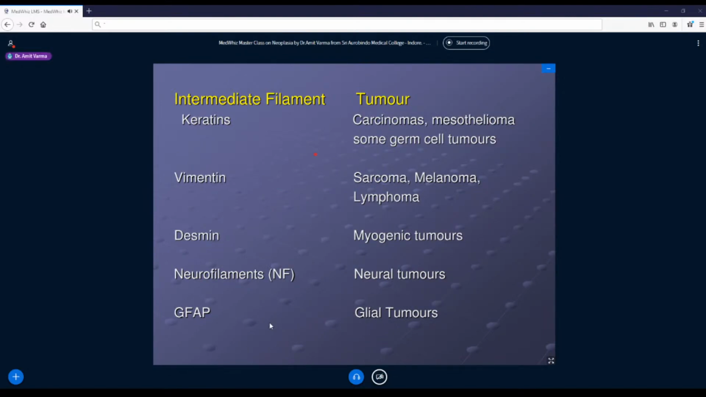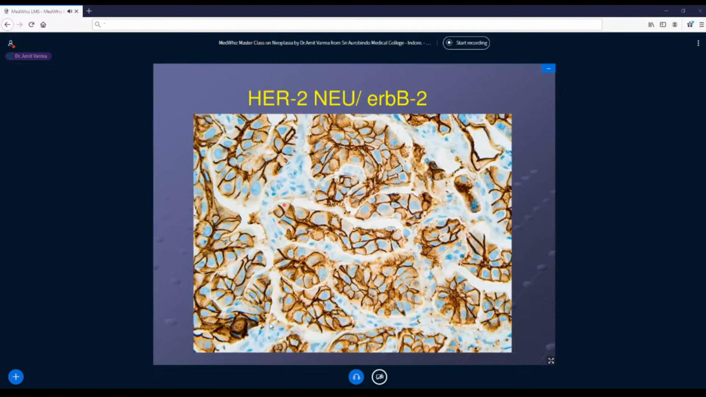So these are some of the examples of filaments which can be stained in different tumors. Keratins can be seen in carcinomas, mesotheliomas, and some of the germ cell tumors. Vimentin, again a different marker, can be seen in sarcomas, melanomas, or lymphomas. Desmin, we know that desmin and myogenin come in muscles, so they will tell you that the tumor is of myogenic origin. Neurofilaments will tell that these are neural tumors. Glial fibrillary acidic protein will tell us that these are glial tumors, that is astrocytomas or ependymomas. And then a few more of these filaments.